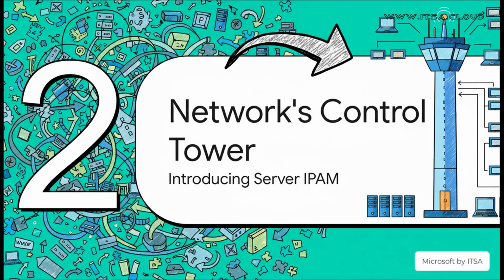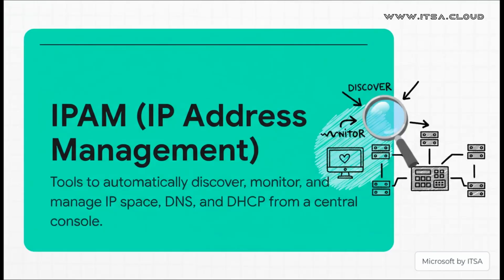So the big question is, how do we go from that chaotic mess to that streamlined, orderly world? Well, that's where our solution comes into play. It's time to introduce your network's new control tower, Windows Server IPAM. Okay, so what exactly is IPAM? Well, at its core, it's a built-in suite of tools that's designed to do exactly this job. The keywords you really want to focus on are automatically discover, monitor, and manage. And the best part, it does all of that from one central console. Yep, no more bouncing around between different servers.